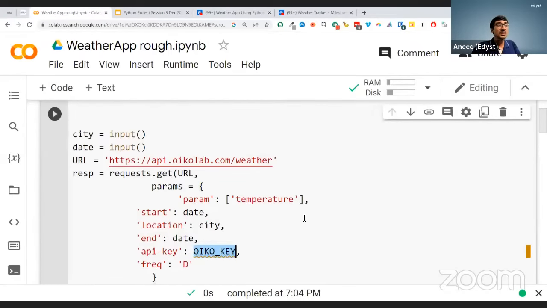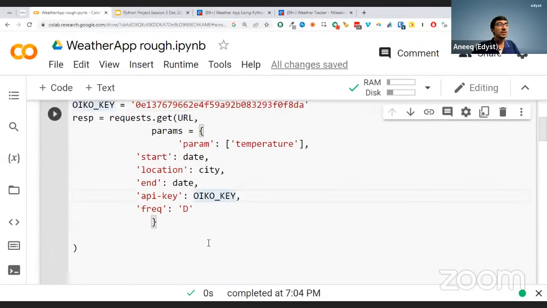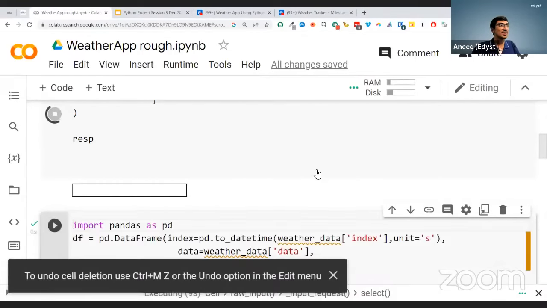My key is going to be the same key that I told you all, so I'm going to use that key over here. Again, let me put that as a variable, so oiko_key or API key, just a variable name. So now I have the key over here. This way, I'm going to get the response. Let me print out the response over here. When I print it out, I should ideally get a 200, unless you all have exhausted my API keys, which would be very funny.